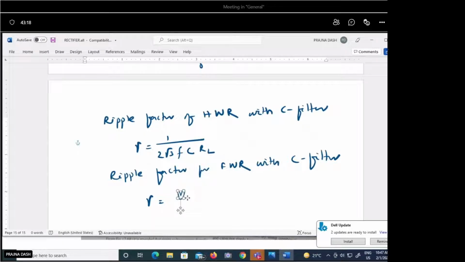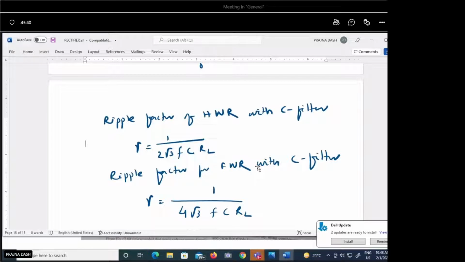So the final value will come, this is 1 by 4 root 3 into FC into RL. So these two formulas, for the time being, you just remember for half wave and full wave rectifier circuit, and you can calculate the ripple factor.